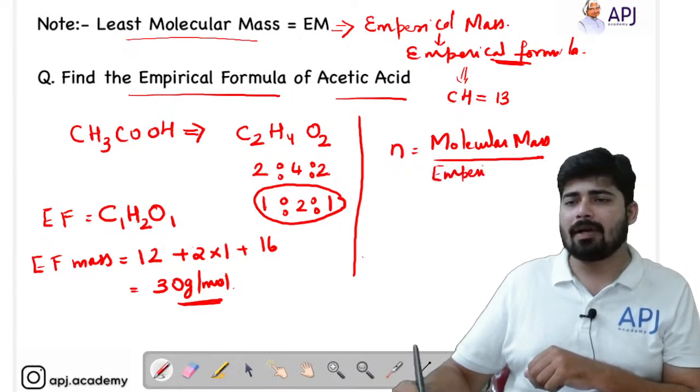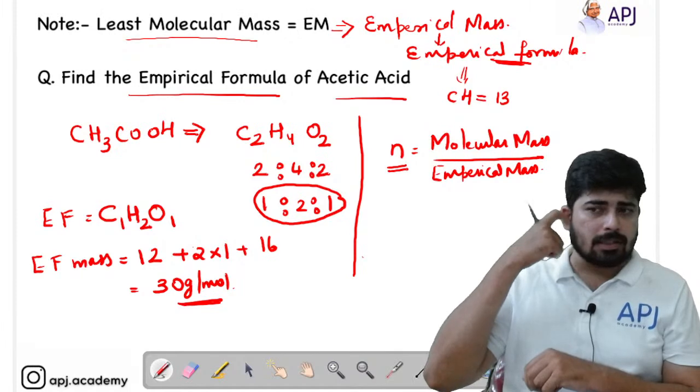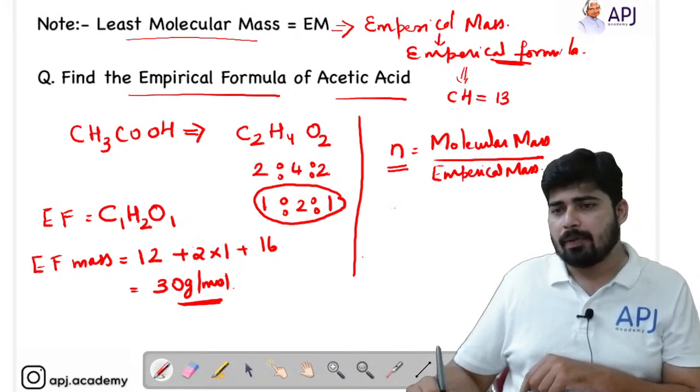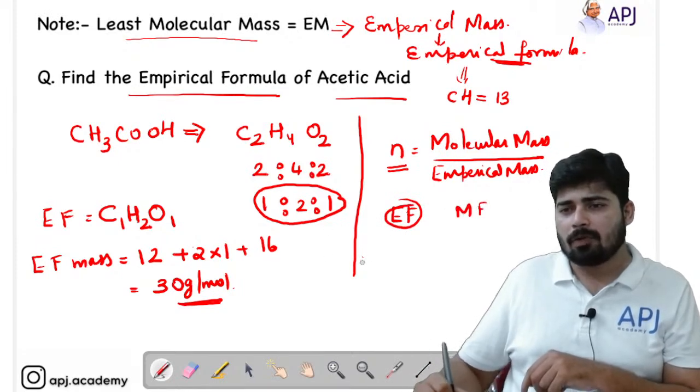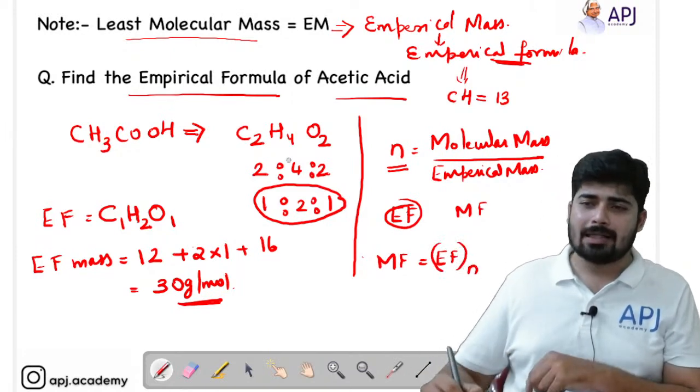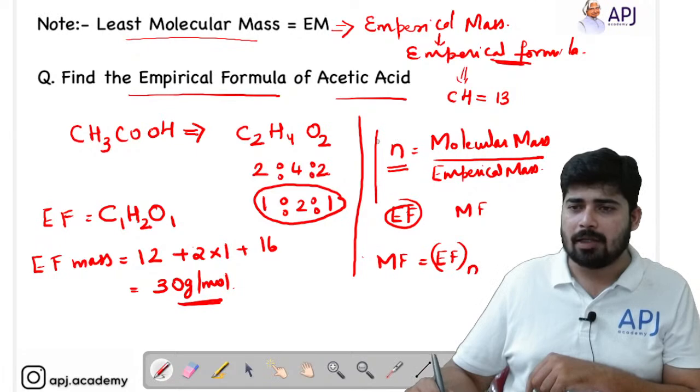Molecular mass divided by empirical mass means empirical formula mass. So why do I have to find this N value? If I am given the empirical formula and I want to find out the molecular formula, then what will the molecular formula be? Molecular formula is equal to empirical formula into N. So that is why we have to find out the value of N.